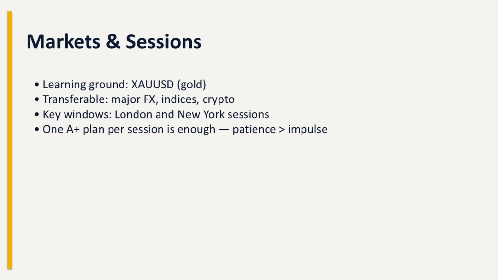We will often work with gold, as this is the asset for which the strategy was designed. But the method also applies to major forex pairs, indices, and cryptocurrency. For this strategy, a key timing must be respected, which we will see in the next videos. But to give you an idea, it will be during the London session or the New York session. The rest of the time, you will need to be patient. One good plan per session is better than 5 impulsive ones.